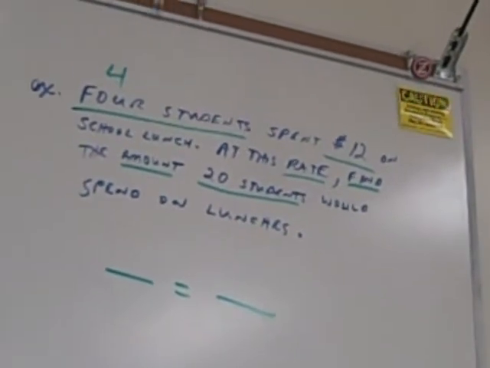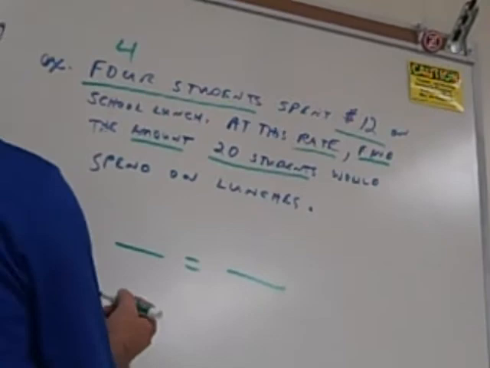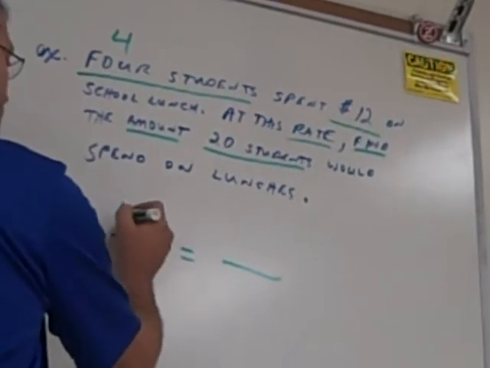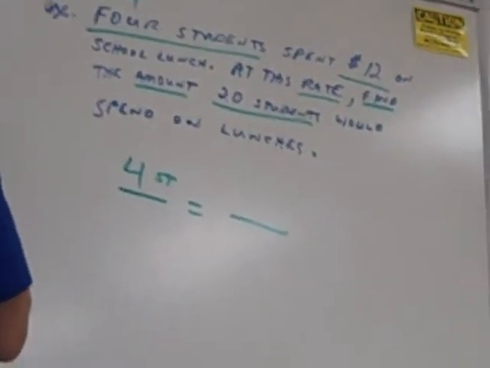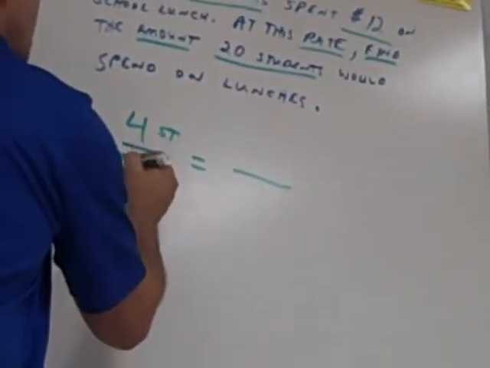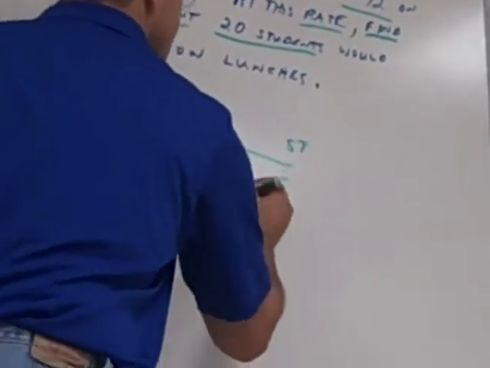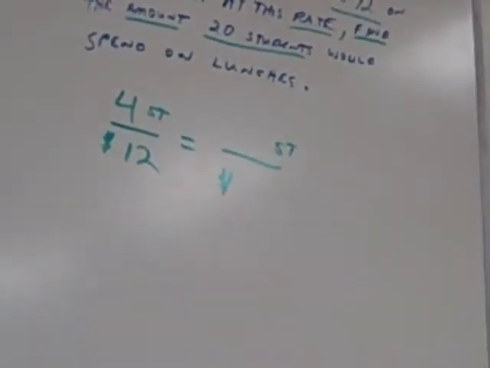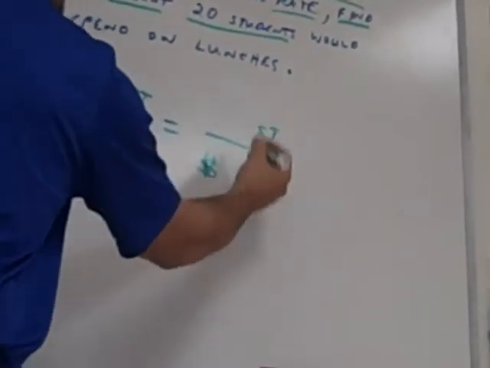Yeah, I think so. All right, let's put them in there. Here we go. What are we going to have? 4. Now what was the 4? Students. Okay. $12. Dollars on the bottom. So over here I better have students and dollars, right? Y'all agree? Yes, sir. Because if I put it that way here, it's got to be that way over here.